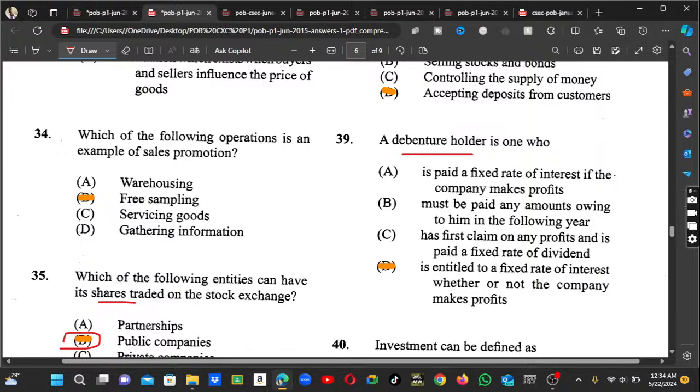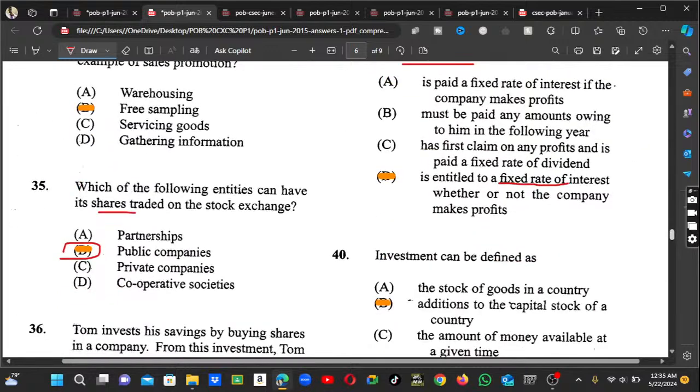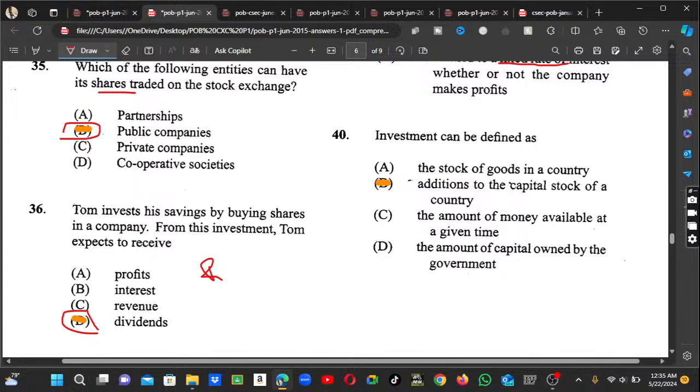So a debenture, guys, we need to know what a debenture is. A debenture is entitled to a fixed rate of interest whether there's a profit within the company or not. Alright, number 40. It says investment can be defined as, so for investment, guys, we know that investment can be the addition to the capital stock of a country.